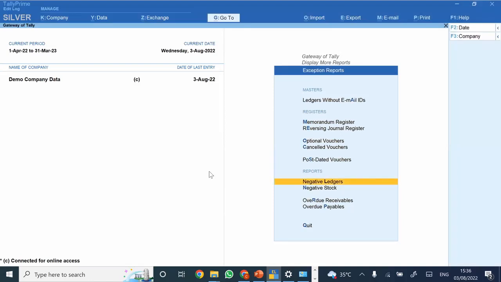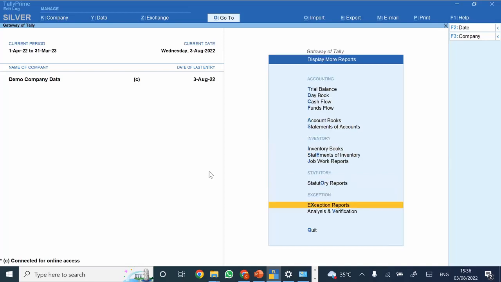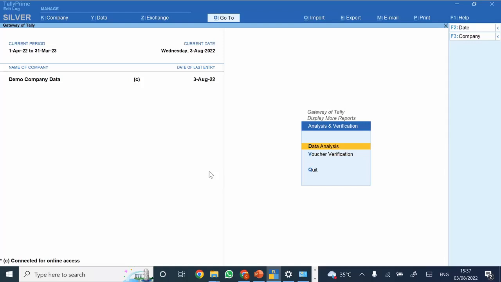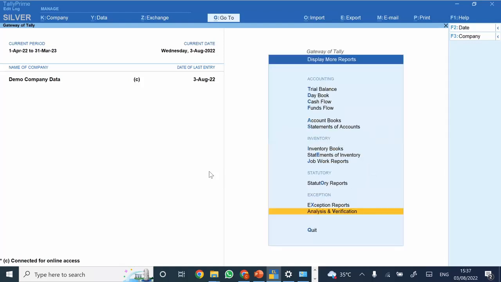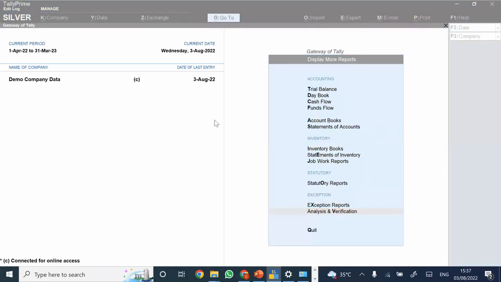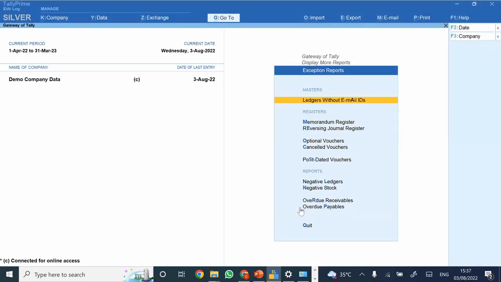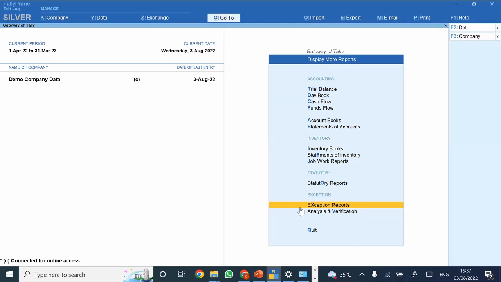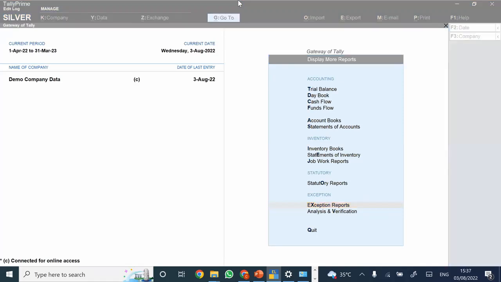Okay. So now we are going to the reports that we discussed. We are going to display the exception reports, and there's one more option for analysis and verification. Both these reports are very useful from the perspective of audit and analysis, and we would be looking at how they would be useful.